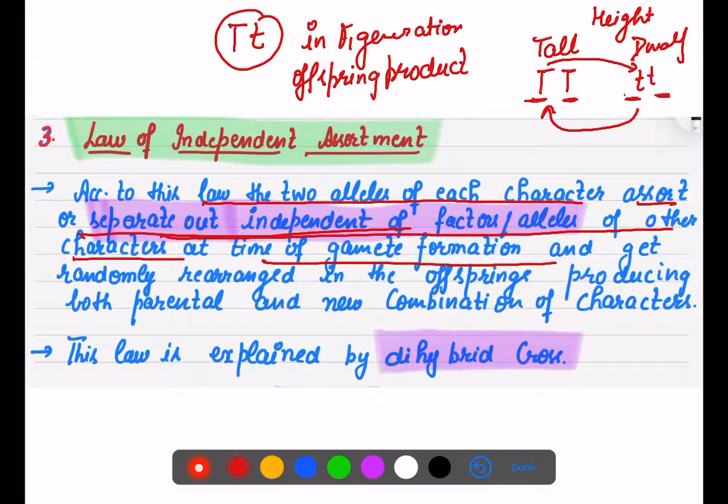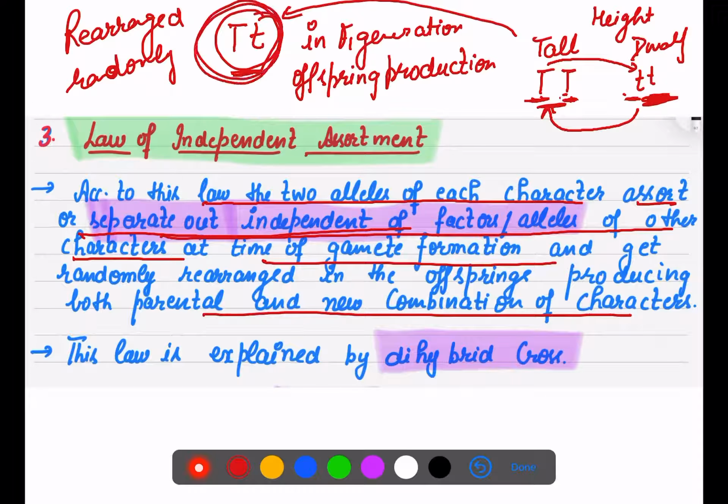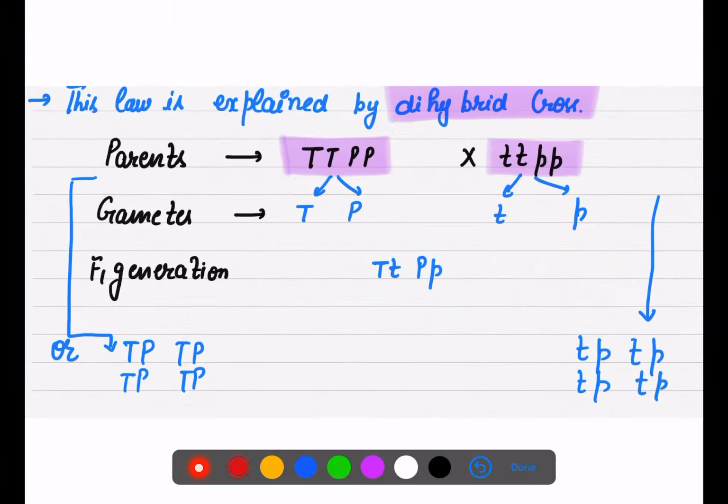First they separate out, their separation is not dependent on the others, and then they are rearranged randomly in the next generation, producing new combinations of characters. As you can see, first they were like this, and now there is a new combination, that is capital T small t. We can explain this law with the help of a dihybrid cross.